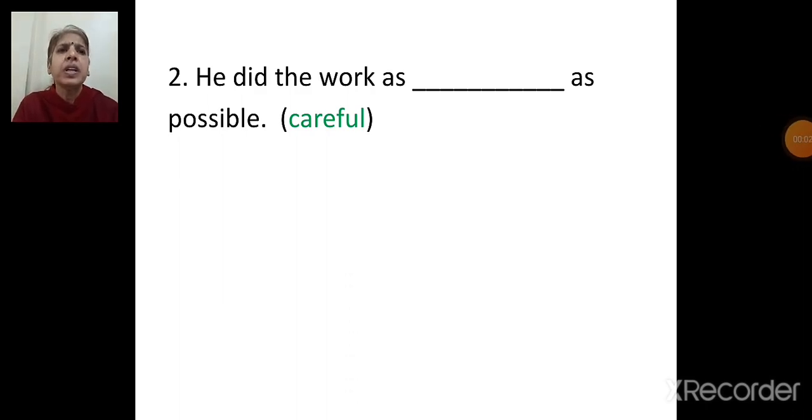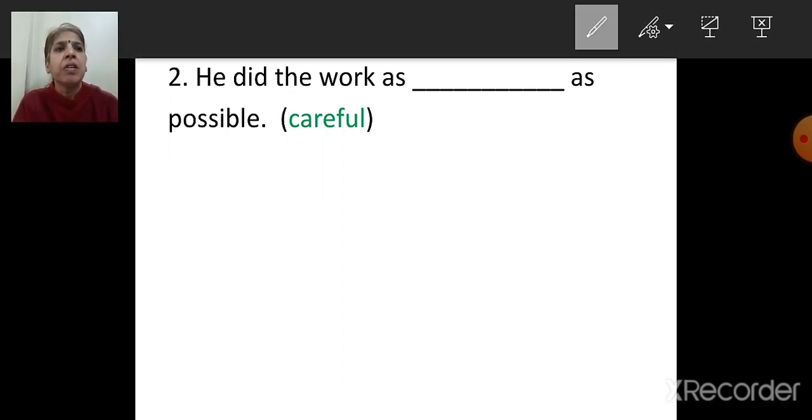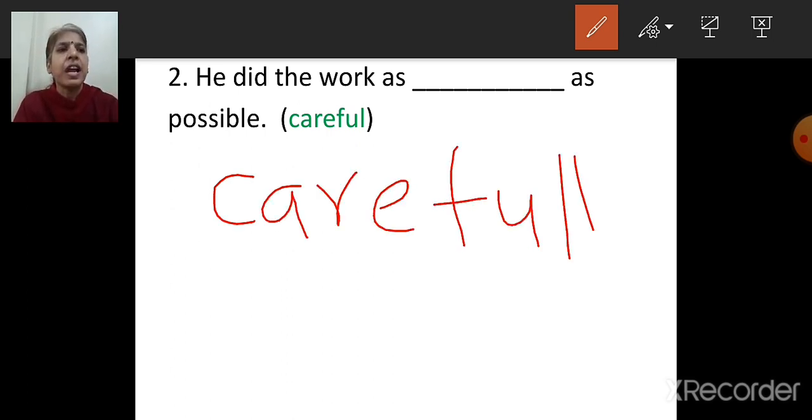He did the work as dash as possible, and the given adjective is careful. So which word will come? We have to add ly. So what we are going to write here? We are going to write carefully. He did the work as carefully as possible.